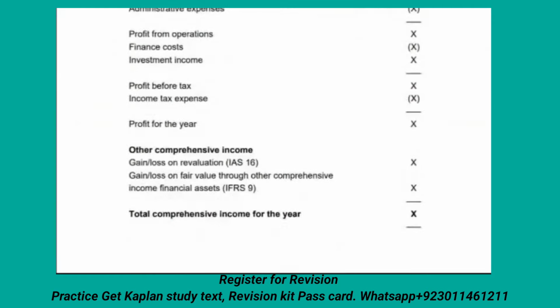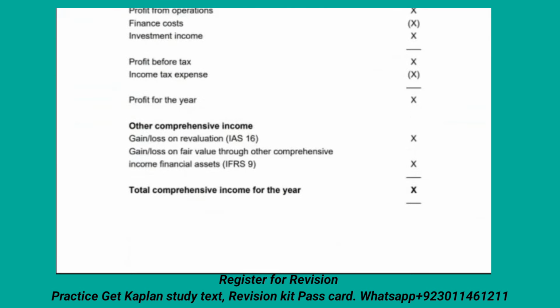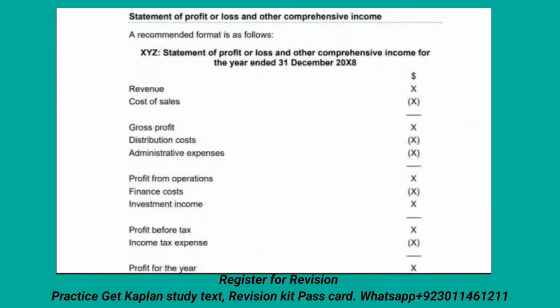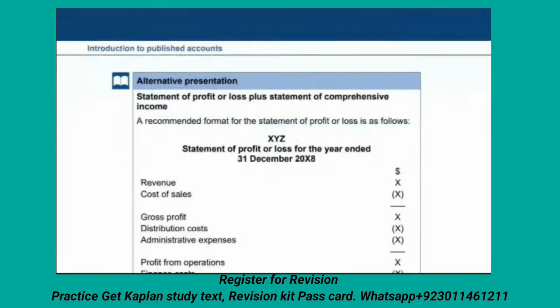Just go through it as a format, like other comprehensive income, gain and loss on revaluation. IAS 16 relates to property, plant and equipment. There is a complete chapter on revaluation, and we will go through what revaluation is when we reach that area. Income from financial assets, IFRS 9. These things we will also go through in full detail. But here our purpose of learning is the format, and you have to memorize this format.